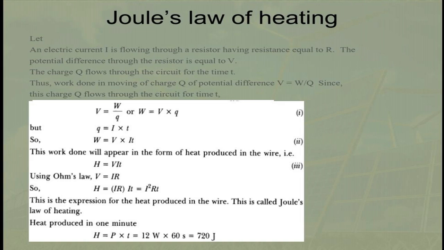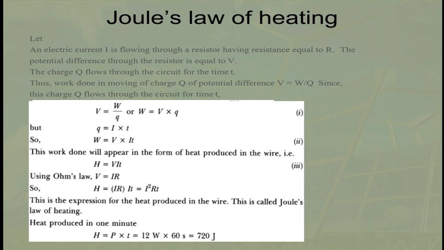Suppose we consider that V is equal to W upon Q, or we can write that W is equal to V into Q. But Q is equal to I into T, so we replace it, then W is equal to V into I T. This work done appears in the form of heat produced in the wire, that is, H is equal to VIT. Using Ohm's law, V is equal to IR, so H is equal to IR into IT, which is equal to I square RT. This is the expression for the heat produced in the wire. This is called Joule's law of heating.